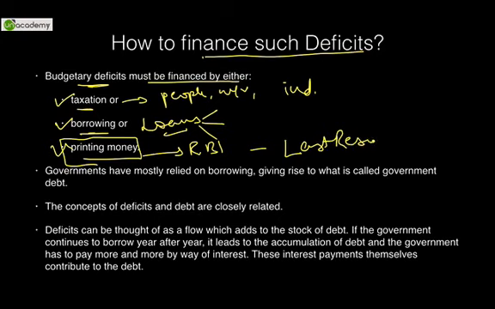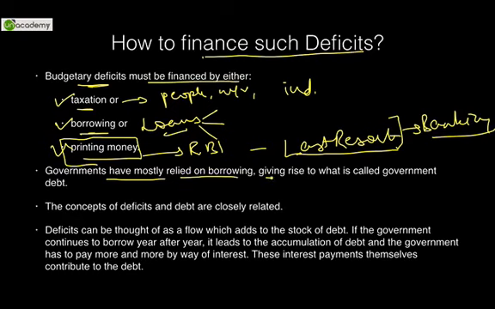When nothing is left, then you print money. Otherwise, you do not print money. The reason for this we will discuss in the chapter banking, why this is the last resort. So governments have mostly relied on borrowing, giving rise to what is called government debt. So if we keep on borrowing, it will add on to the government debt. Okay, we are able to finance our deficits right now, but what implication will it have? How will it impact us in future?